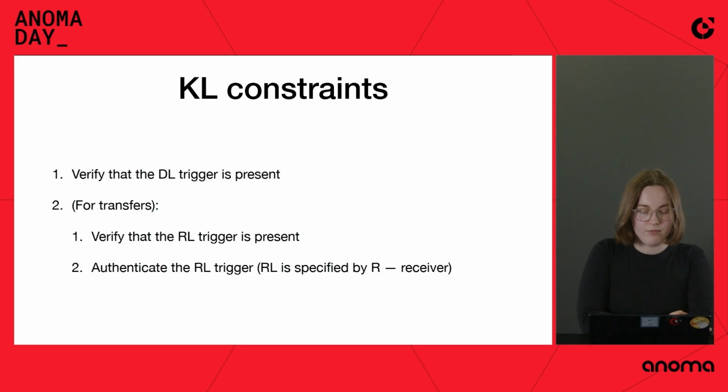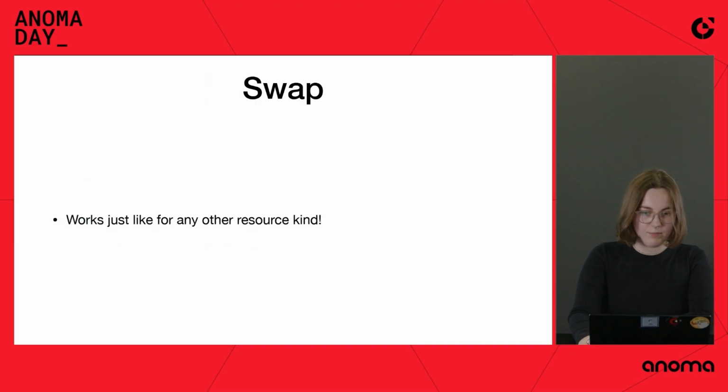At this point, we can specify all the constraints that constitute the main logic. So it verifies that the DL trigger is present. And for transfers, it verifies that the receive logic trigger is present. And then it also authenticates the receive logic, the receive logic that is specified by the receiver. So pretty small. The good news is that the last function that we want to implement with Kudos, we don't need to do anything for. It just works like for any other resource kind. So that's cool.